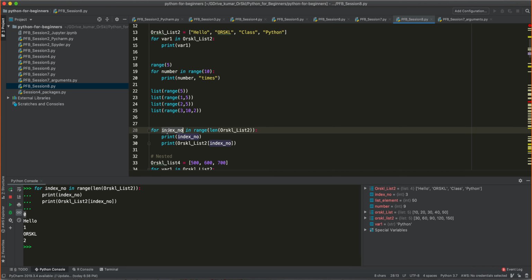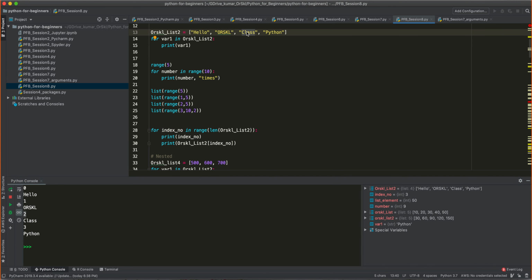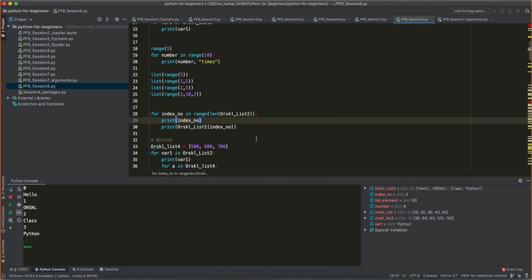In the second iteration, index number value is 1. Right? What is RSQL list of 1? It is RSQL. That's why you see here RSQL. The second iteration is completed. Now it went into the third iteration. In the third iteration, what is index number value? 2. So the 2 you see here, right? And RSQL list of 2 is class. The third iteration is done. It went into the fourth iteration. In the fourth iteration, index number value is 3. It has printed 3, and after that it has printed RSQL list of 3, which is nothing but the Python value. Okay, that is where you basically use for loops.